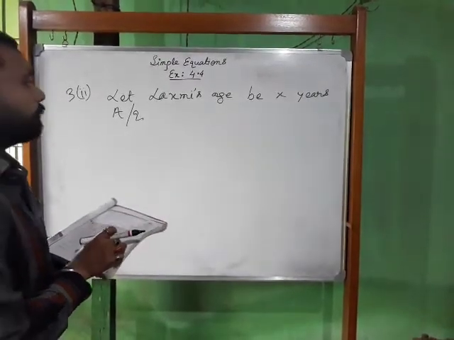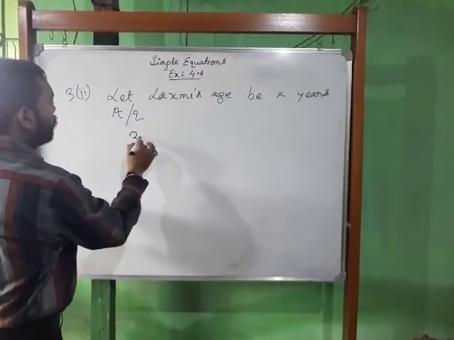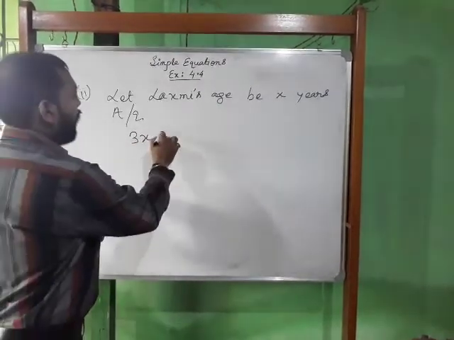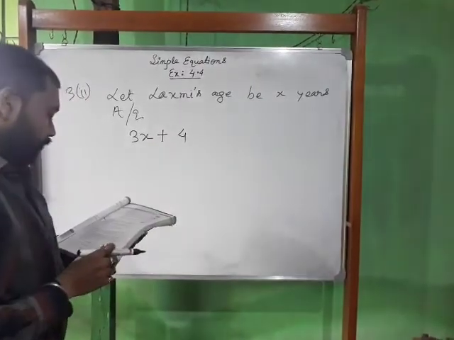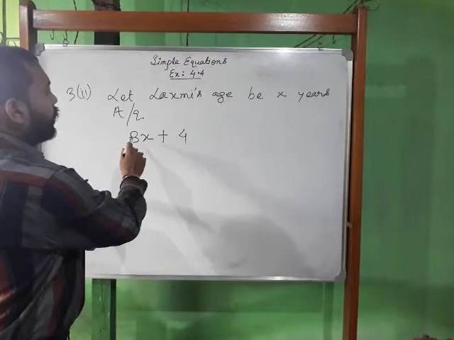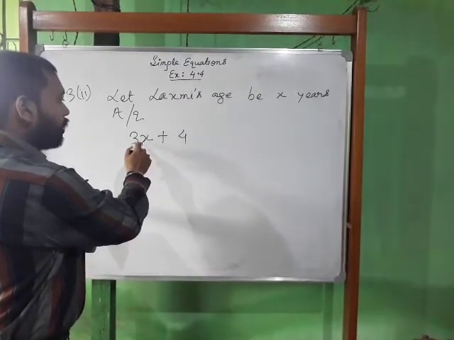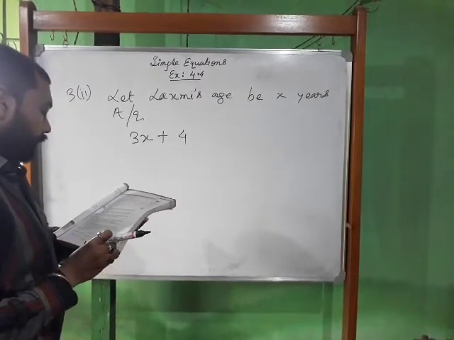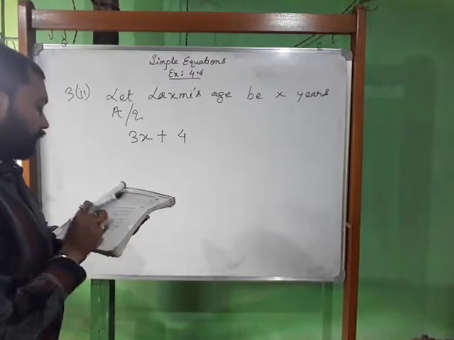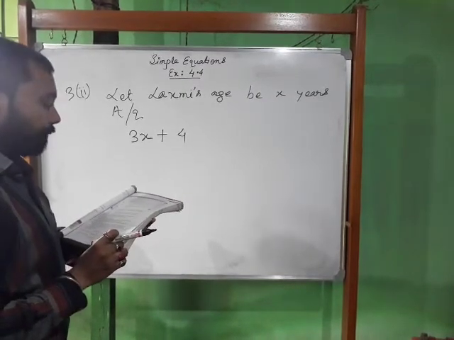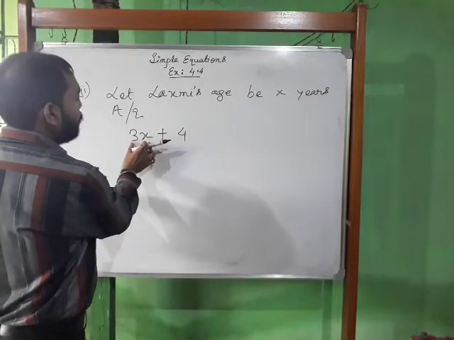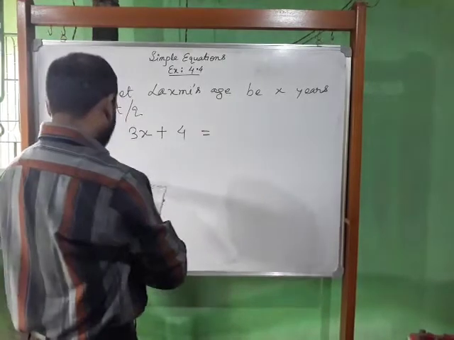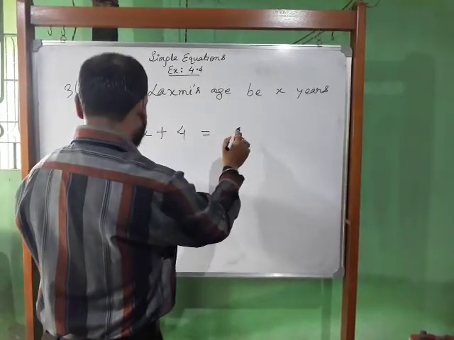So let Lakshmi's age be x years. According to the question, Lakshmi's father is 49 years old and he is 4 years older than 3 times Lakshmi's age. So 3 times Lakshmi's age means 3x, and 4 years older, so plus 4. So 3x plus 4 is equal to 49, because his father's present age is given as 49.